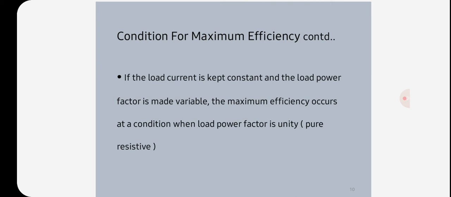For a given transformer, with maximum flux density fixed, WH is directly proportional to F and We is proportional to F square, or WH is equal to AF and We is equal to BF square. The total iron losses Wi is equal to WH plus We, that is AF plus BF square, or Wi by F is equal to A plus BF.